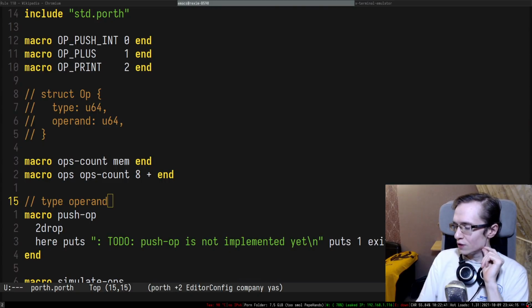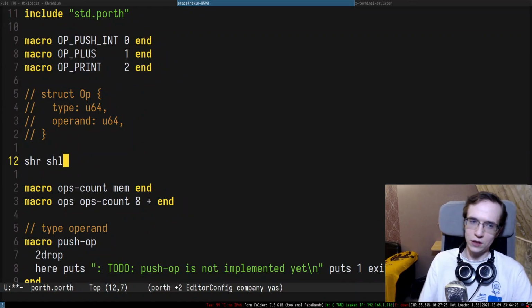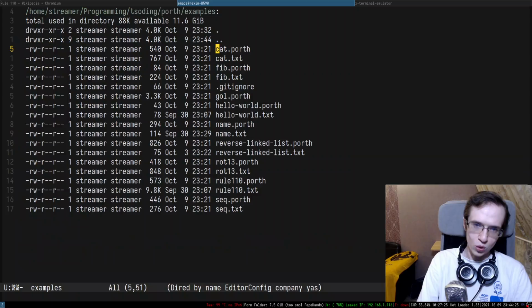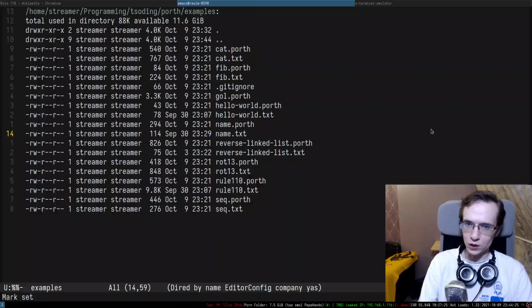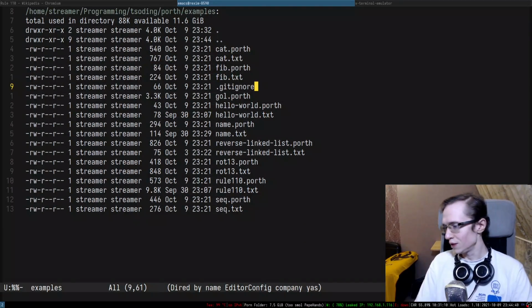So is there shifting like in C? Yes, there are intrinsics SHR and SHL that allow you to shift left and shift right. And we do use them quite a lot in the Rule 110 implementation. And for the different capabilities of the language, I recommend taking a look at the examples folder. There are some examples implemented in this language.